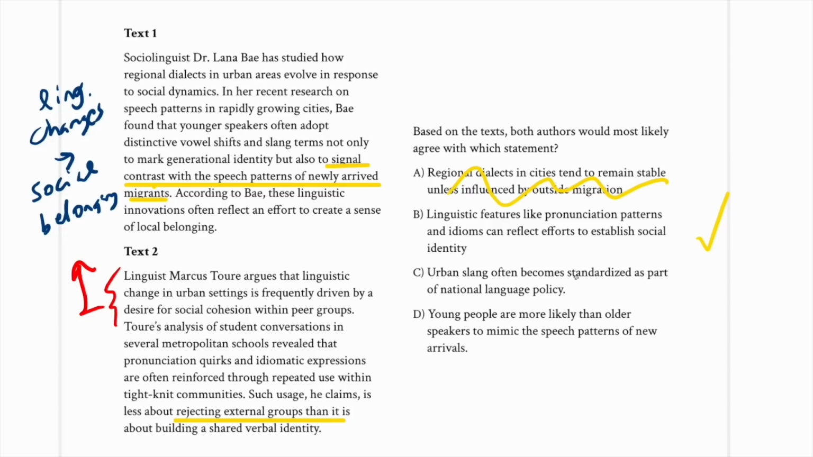C, urban slang becomes standardized as part of national language policy. I don't see anything about language policy in either passage. And then D, young people are more likely than older speakers to mimic the speech patterns of new arrivals. If anything, passage 1 is saying that they're less likely because they're trying to signal generational identity, but really it's not comparing young people to older people. And so we don't want to pick an answer choice that isn't supported. And so that's going to lead us back to B.